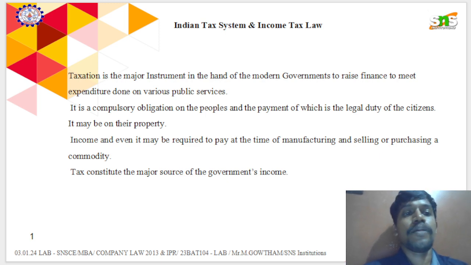Next, the buyer or customer, in this sense the wholesaler and retailer, will pay a particular rupee value which is added to the product. It is collected from people, and they also pay it to the government. So this is the major process that occurs in the Indian tax system, especially in indirect taxes. The last point I already told you: this is the major income source for the government.